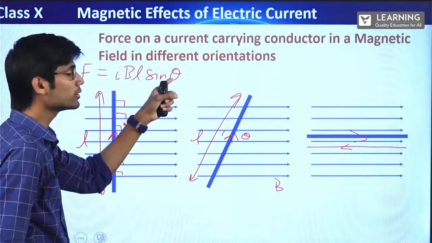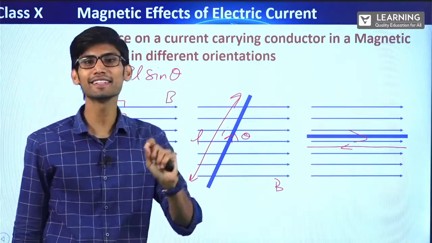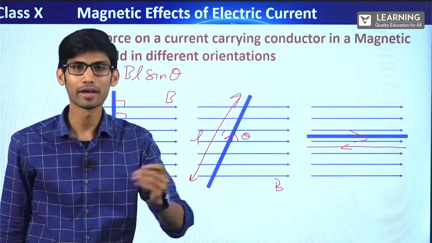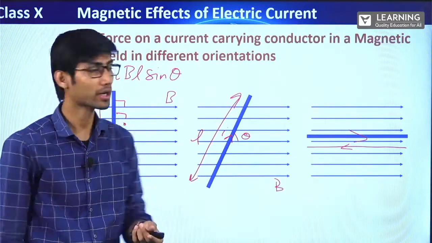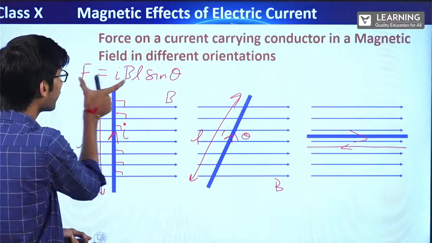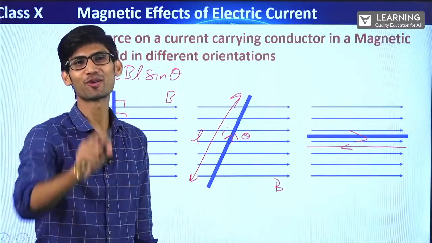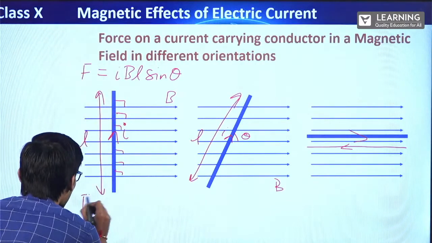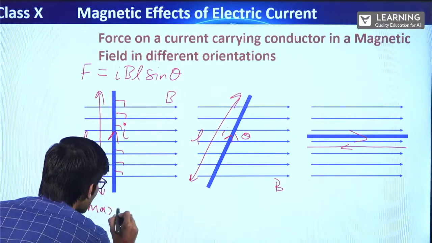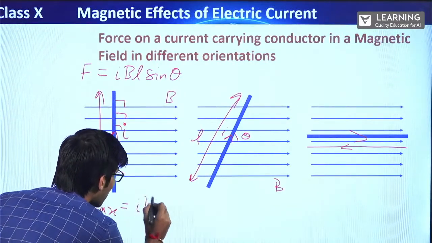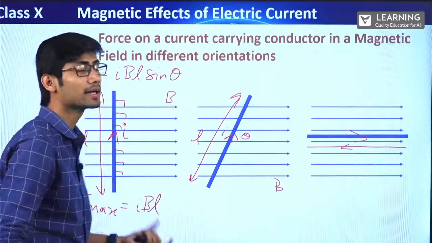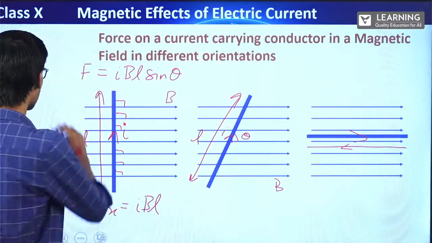If you put this theta as 90 degrees, sine 90 is 1. So now if I replace this by 1, F will be equal to IBL. That is the maximum force I told. Yes or no? So this will be F max. Here the maximum force will be experienced by the conductor.